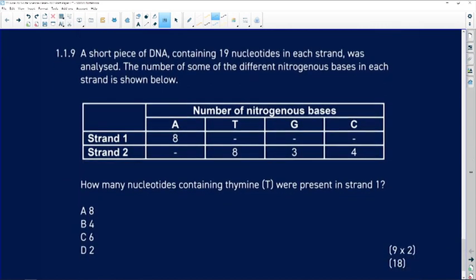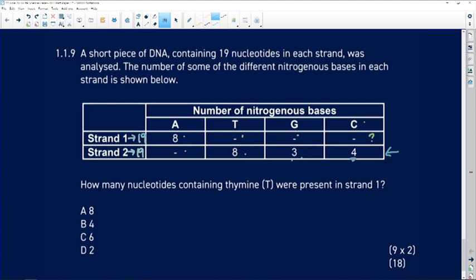A short piece of DNA containing 19 nucleotides in each strand. So here we've got strand 1. It must have 19 nucleotides. Strand 2 must have 19 nucleotides. And our strands were analyzed, and the number of some of the different nitrogenous bases is shown. In cytosine, we don't know the number for strand 1, but we know in strand 2 there are 4 cytosine, and so on for guanine, thymine, and adenine.